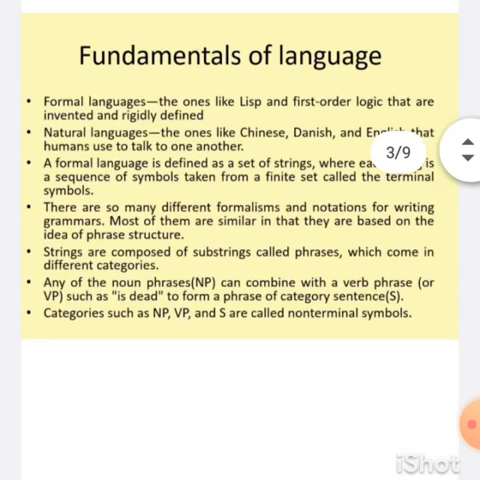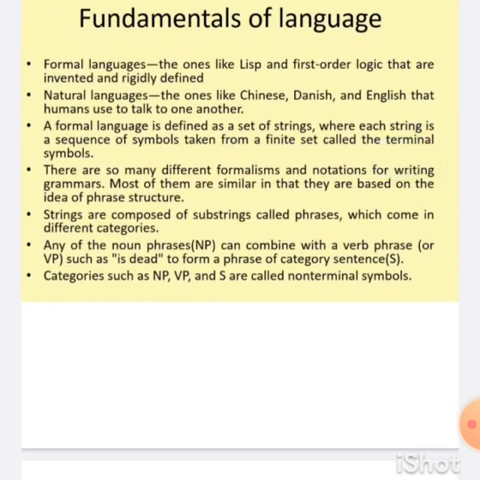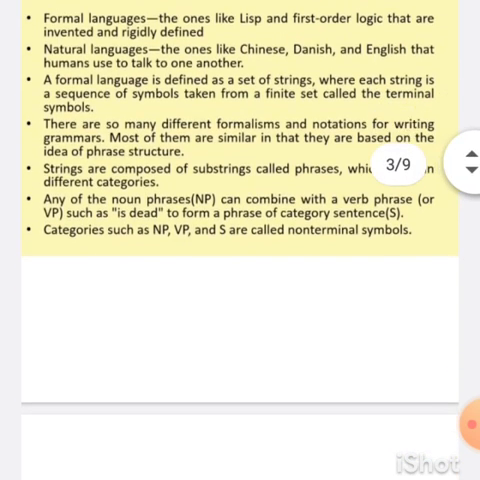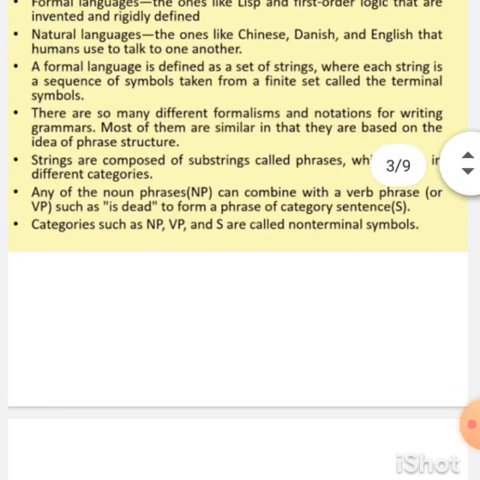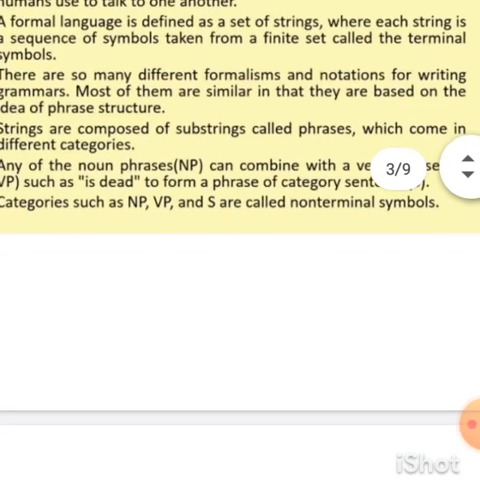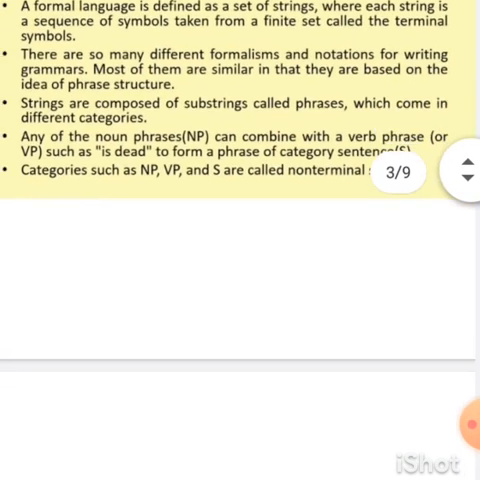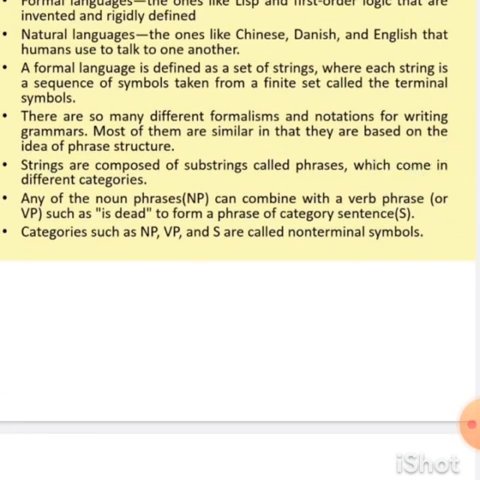Then we come to the fundamentals of languages. Normally we have two types of languages: formal languages and natural languages. Natural languages are what we humans speak in our different countries. Formal languages are what machines can handle. Examples are LISP and first order logic. These are internal representation languages, normally used for communicating and understanding by machines.